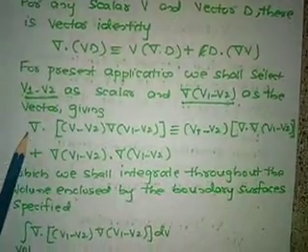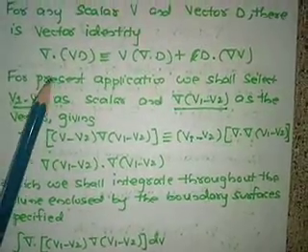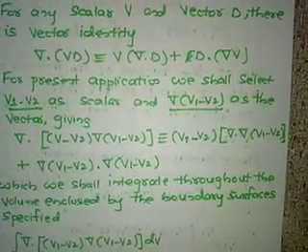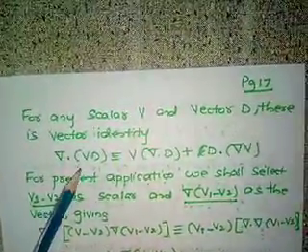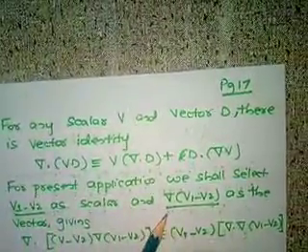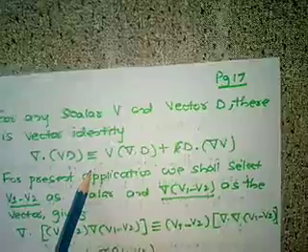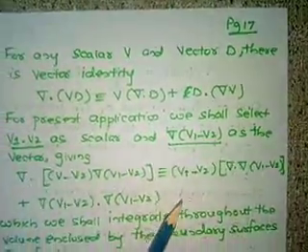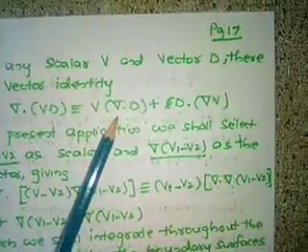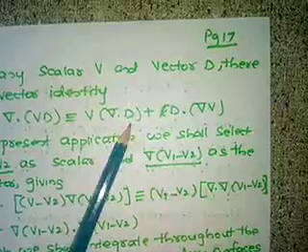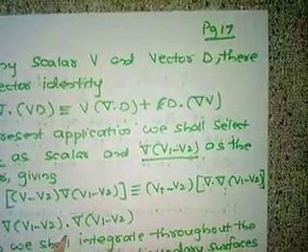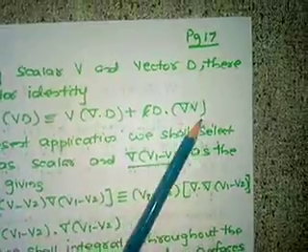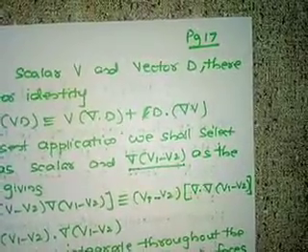Substituting V as V1 minus V2 and D as del of (V1 minus V2): del dot (V1 minus V2) del (V1 minus V2) is equal to (V1 minus V2) of del dot del of (V1 minus V2) plus del of (V1 minus V2) dot del of (V1 minus V2).